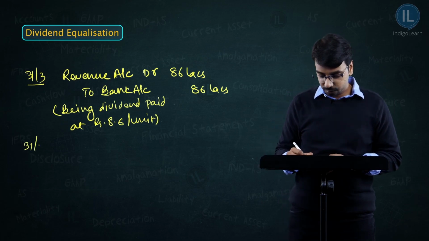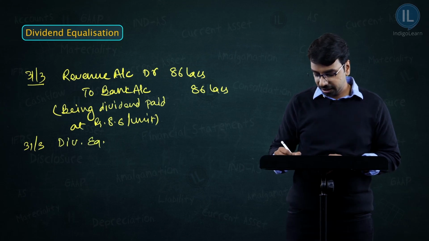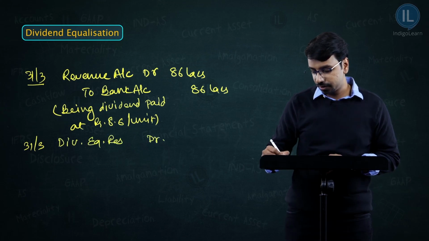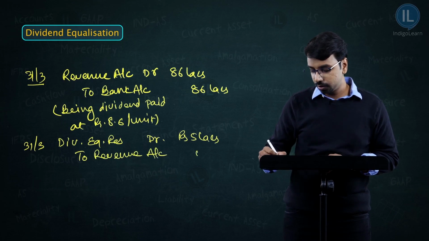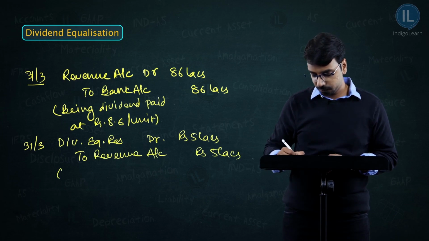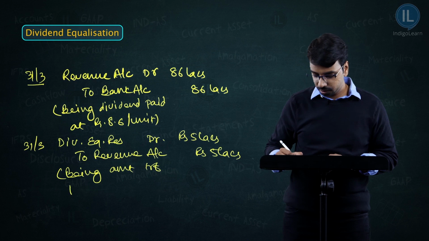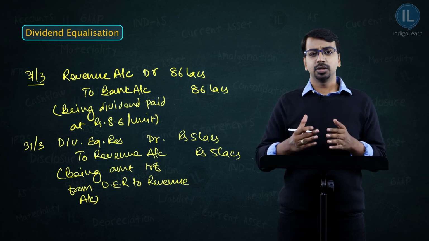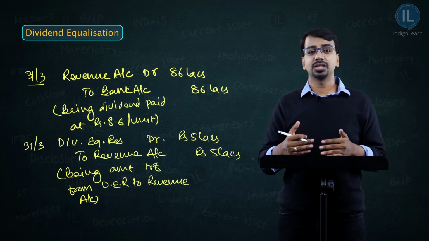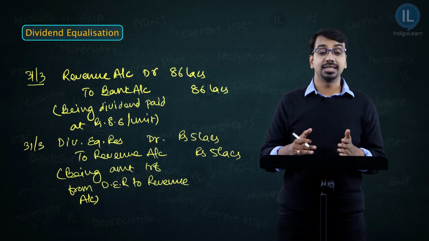So on 31st March, dividend equalization reserve debit rupees 5 lakhs to revenue account rupees 5 lakhs, being amount transferred from dividend equalization reserve to revenue account. Simple. So this is how you will pass the entries in case of distribution of dividend when there is equalization happening.